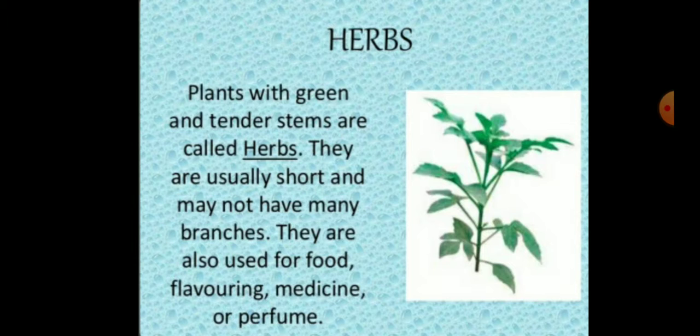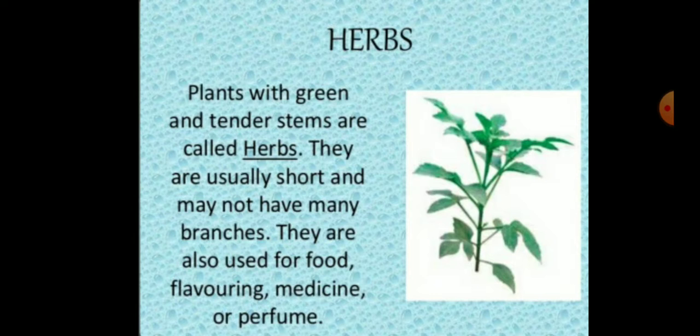Some plants are flowering plants because they bear flowers. For example, rose and apple tree are examples of flowering plants. But some plants never bear flowers, so they are called non-flowering plants. For example, pine tree is an example of non-flowering plants.